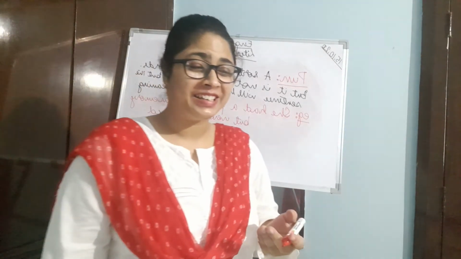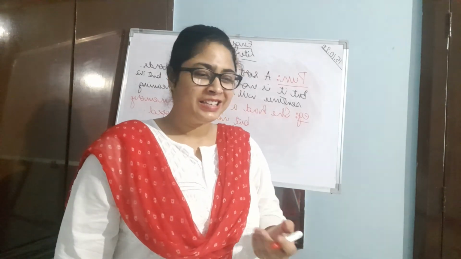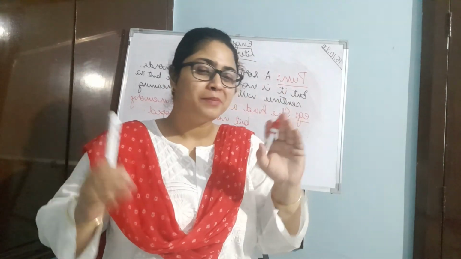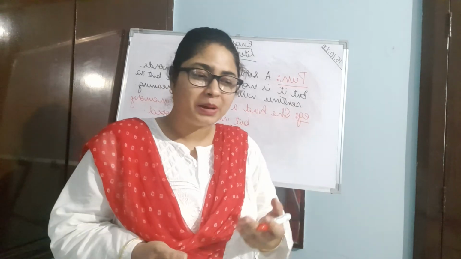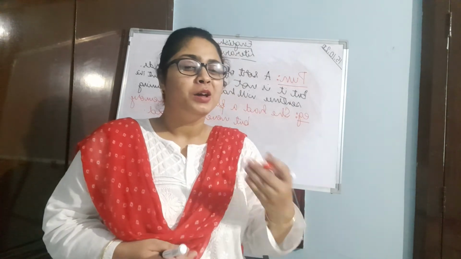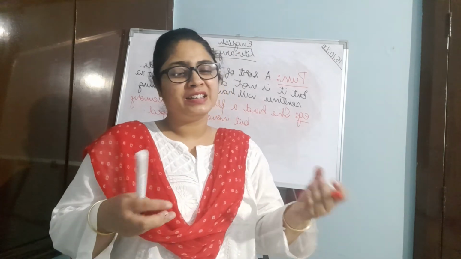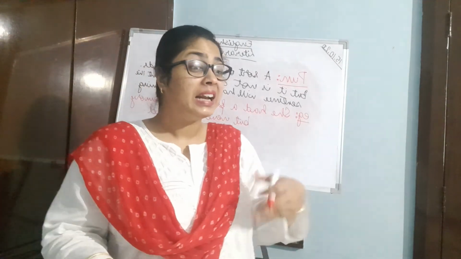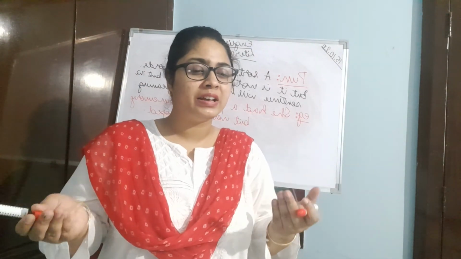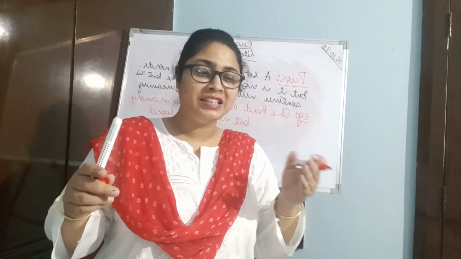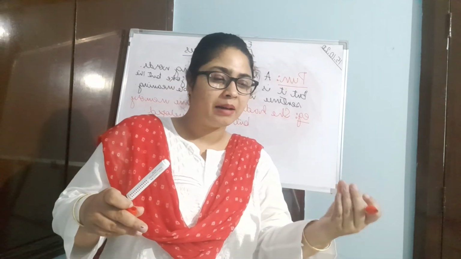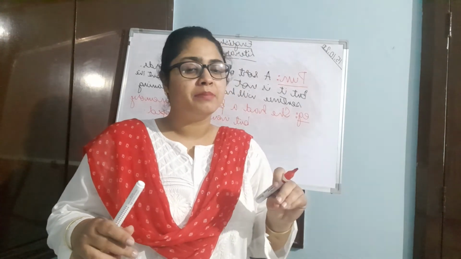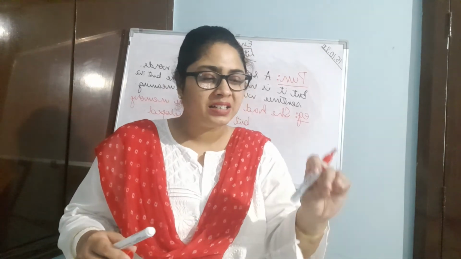See children, what I have written is sounding like a joke. She had a photogenic memory. I am telling that someone had a photogenic memory but never developed. But how can we develop a memory? It is not possible for us to develop a memory. So the sentence actually has a double meaning, where I am saying that she has a photogenic memory, but at the same time I am saying that she has never even got it developed. So it contains a double meaning. Wherever a sentence contains a double meaning and it is a sort of satire, a sort of joke on anyone, then remember that the sentence contains a pun.